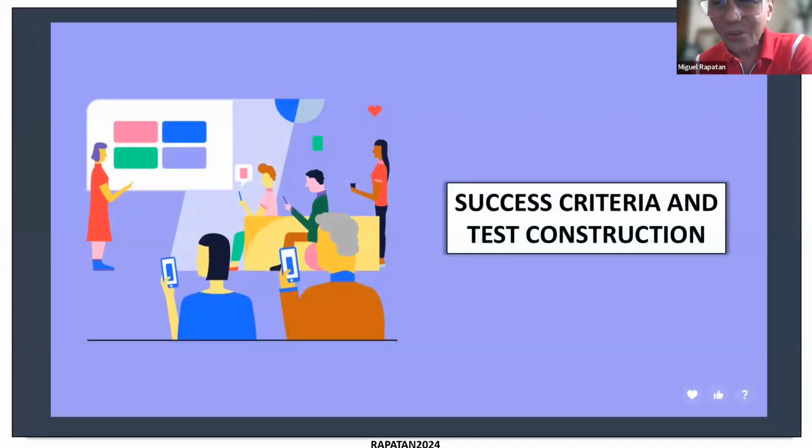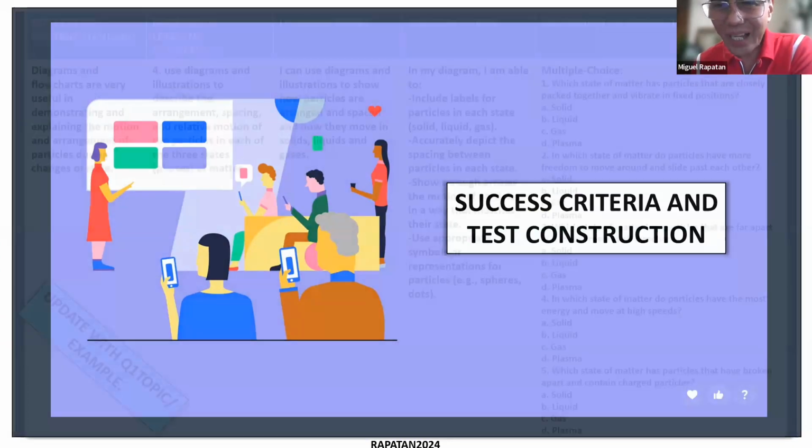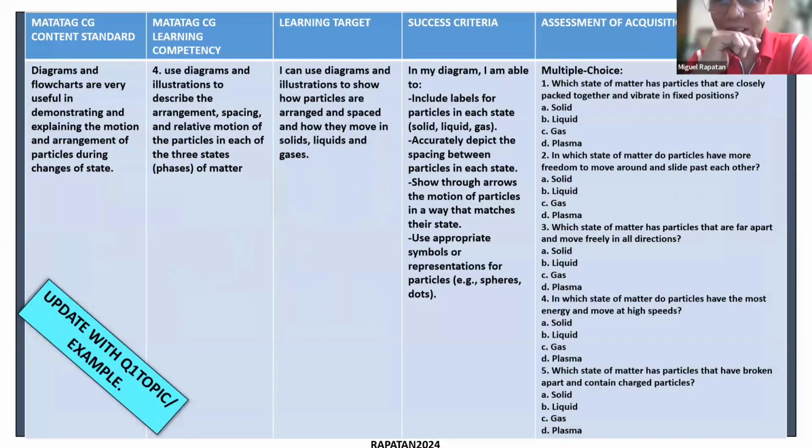The success criteria could also be useful for test construction. So an example here is that for this particular type of success criteria, in order now to get evidence that the students in a summative assessment are able to do what the formative assessments are doing, then we can match, align the tests with the criteria, the learning target, and the competency.